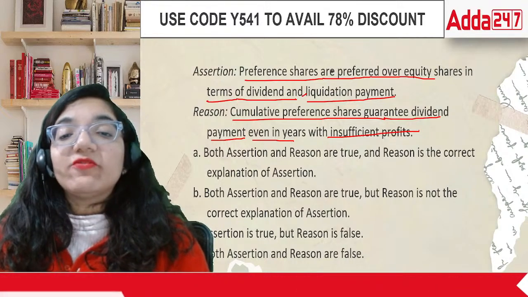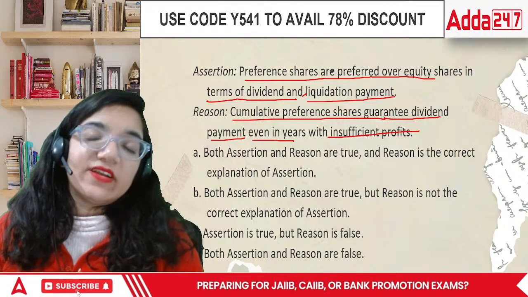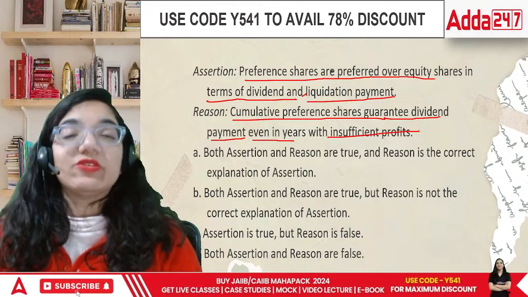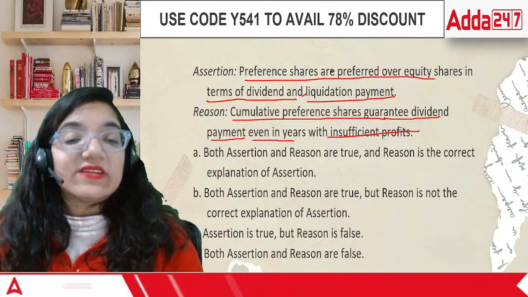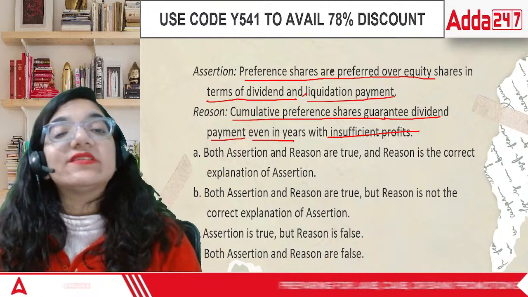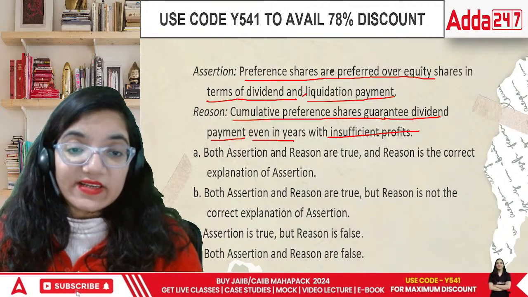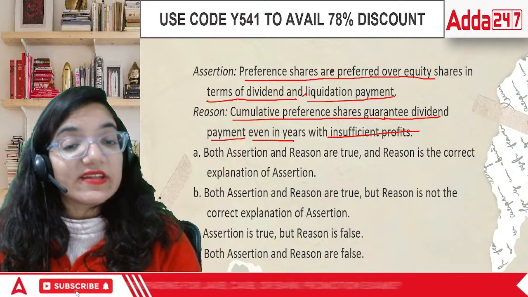And then cumulative preference shares are the ones in which they accumulate dividend in case the company is not able to pay in a certain year, even in the years with insufficient profit. I've told you the explanation of both the cases. Both assertion and reasoning are true, reason is the correct explanation of assertion. Both assertion and reasoning are true, but reasoning is not the correct explanation.